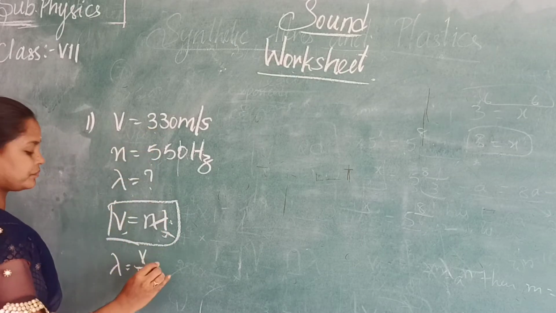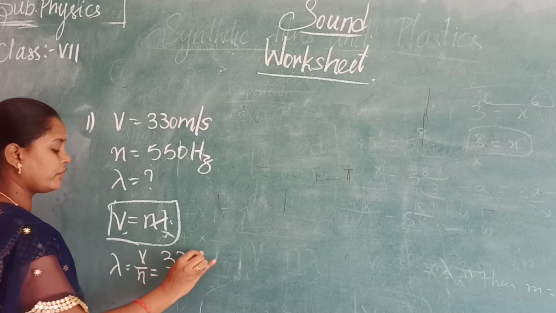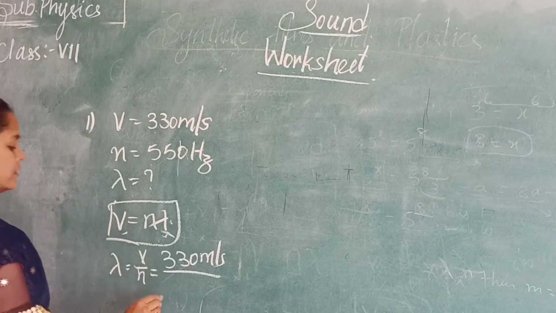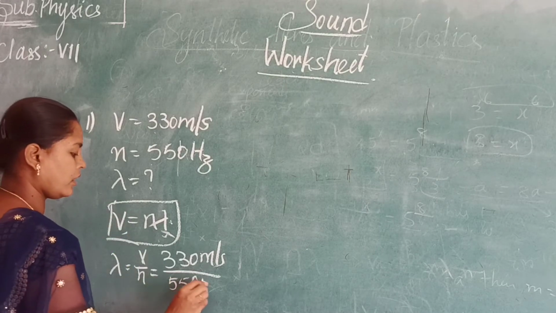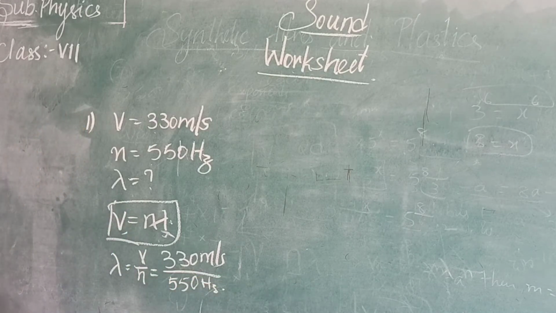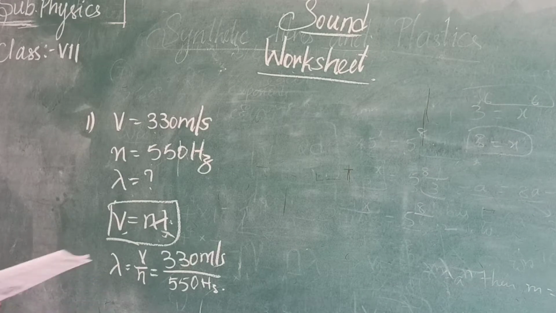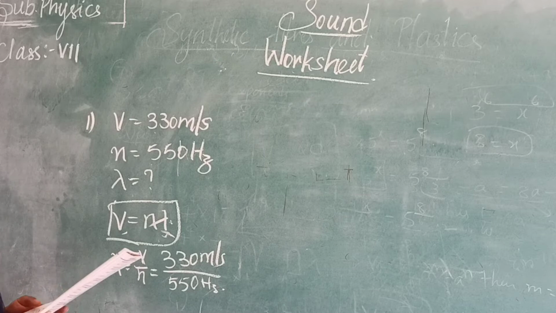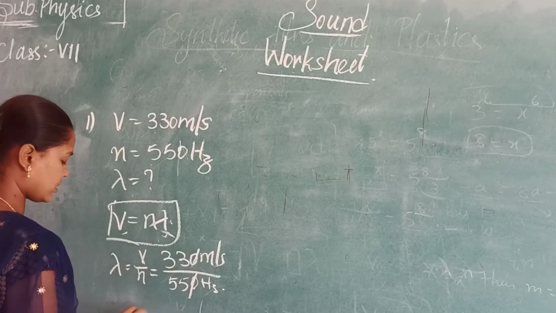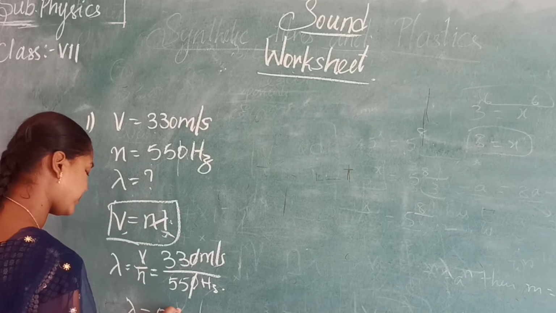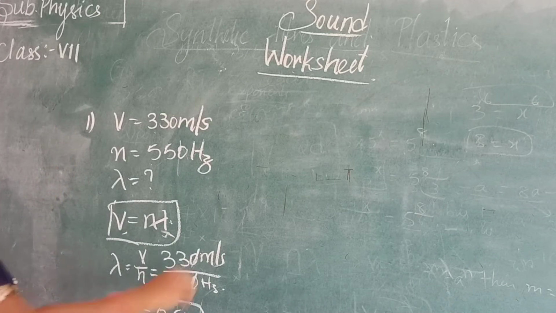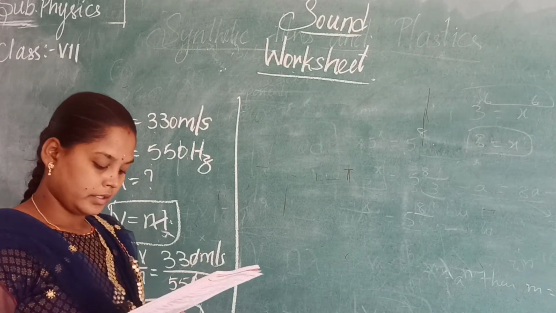V is 330 meters per second and n is 550 Hertz. 1 by second is called Hertz. So the wavelength is 0.6 meters. This is the first one.